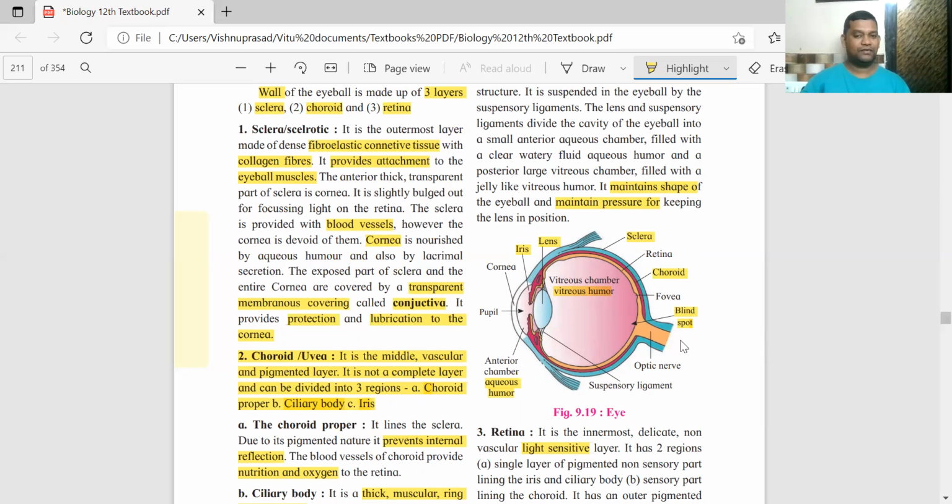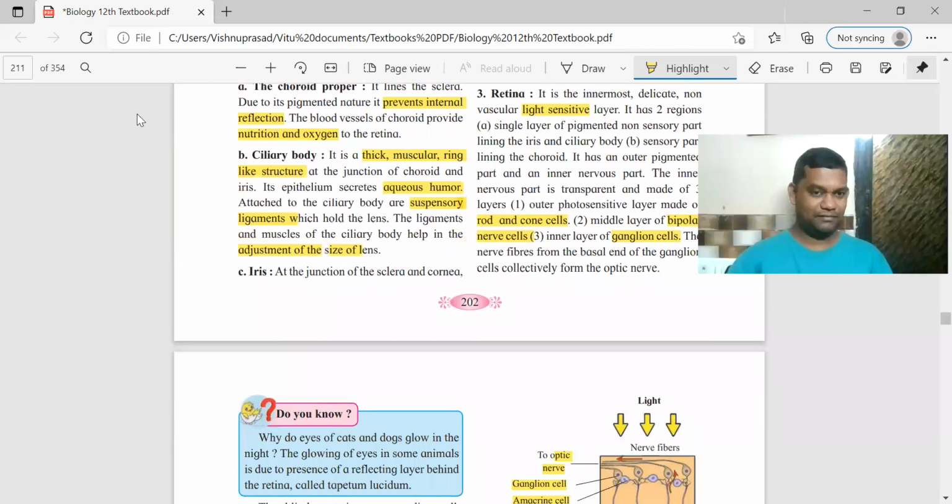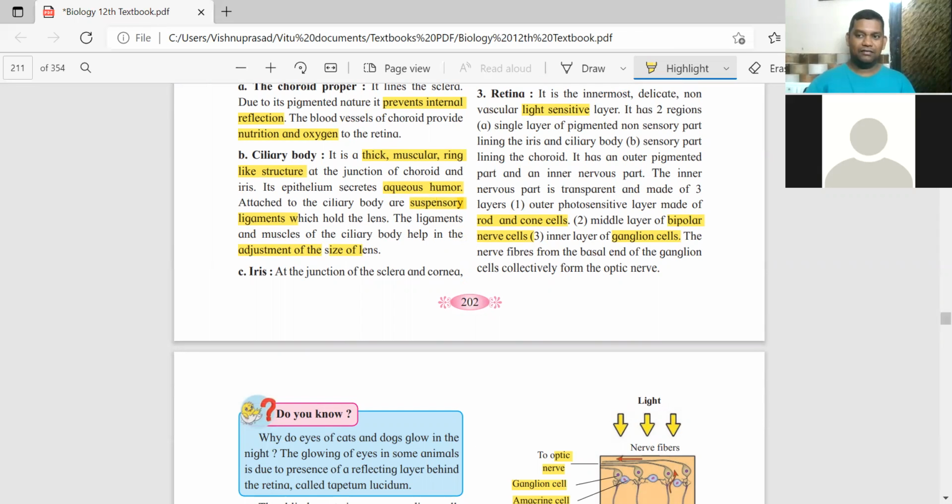Though it is the retina, if the light falls on this part, there is no image created. Because this is that part of the retina where there is no presence of rod cells and cone cells. That's why it is called the blind spot.